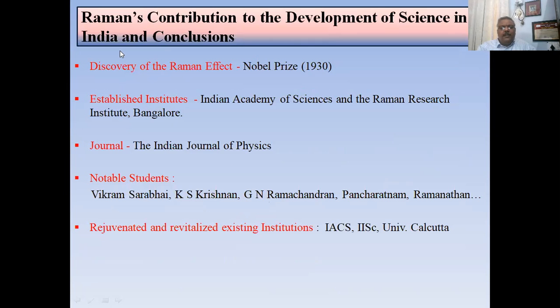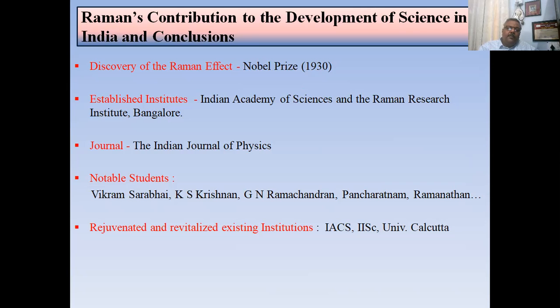So, while summarizing the works done by him, the notable works that he did for the country, that we are proud of, was the discovery of the Raman effect, for which he got the Nobel Prize in 1930. He established institutes like the Indian Academy of Sciences and the Raman Research Institute in Bangalore. He founded the journal, the Indian Journal of Physics, which is published these days also.